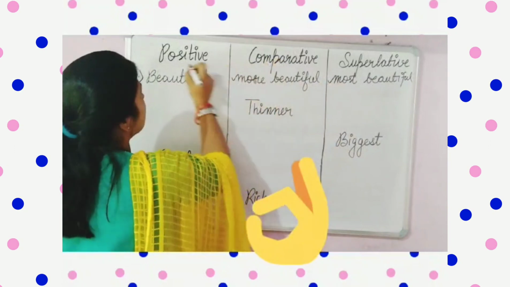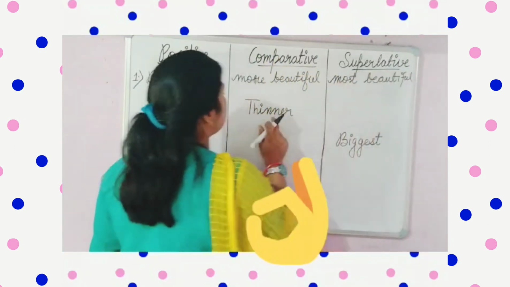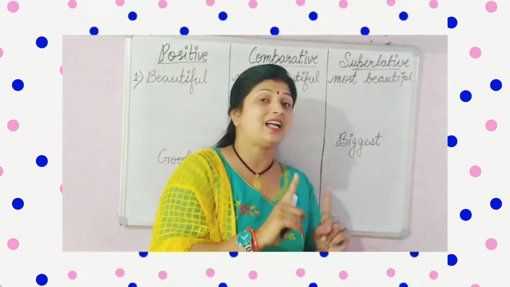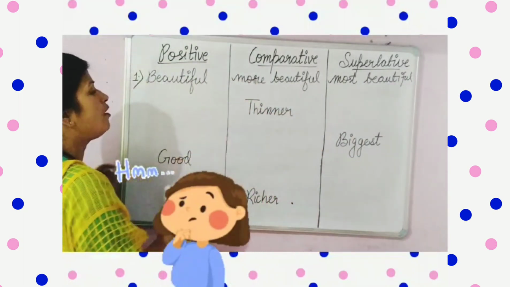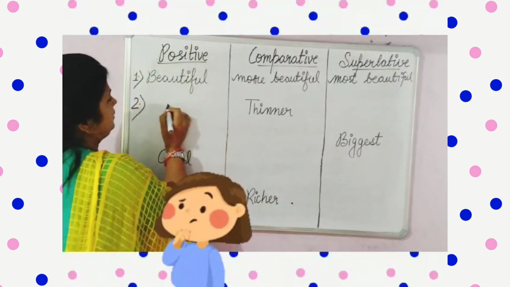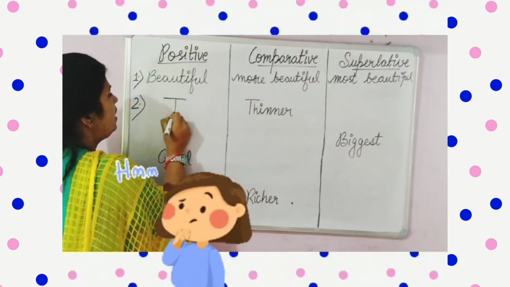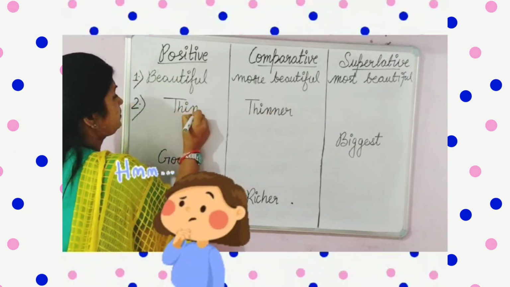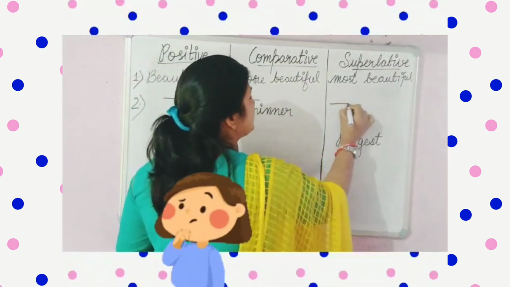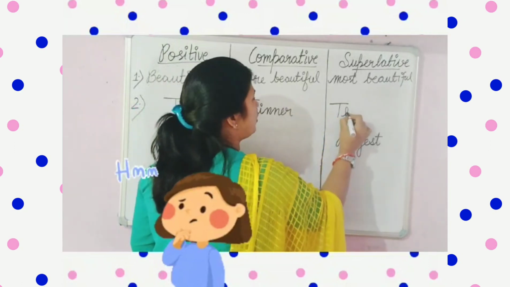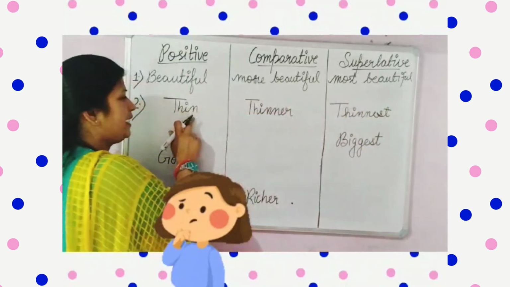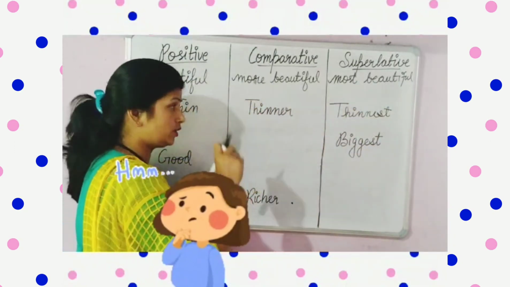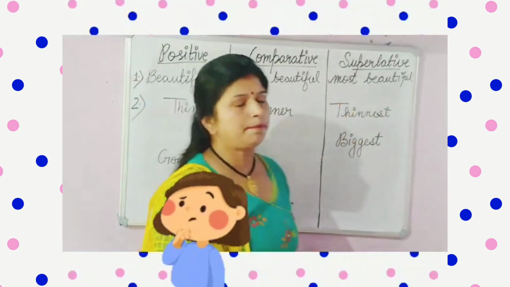Now in this you can see that in the comparative degree thinner is given. Thinner, it means I am comparing with one more. मैंने एक के साथ और compare करा है तो thinner आया है. तो इसका positive form क्या होगा dear students? वो होगा thin, T-H-I-N. Thin, thinner, और जब सबसे पतला होगा तो what I will say? Thinnest. Thinnest मतलब सबसे पतला. Thin मतलब पतला, thinner मतलब उससे और पतला, और thinnest means सबसे ज्यादा पतला.